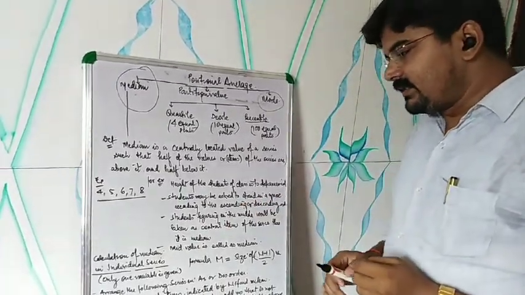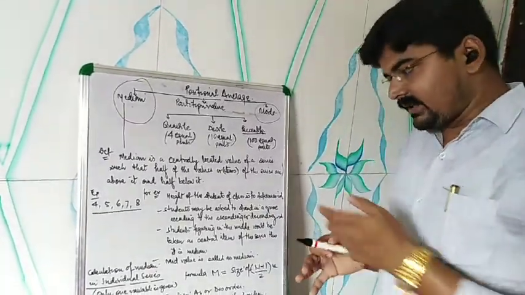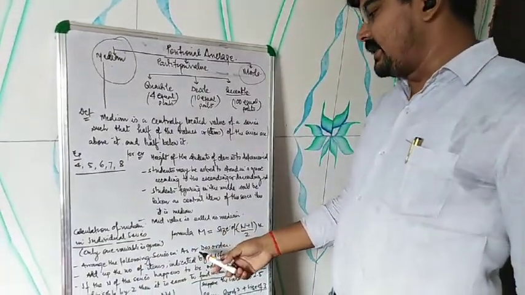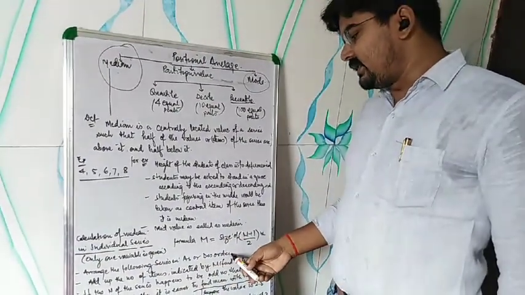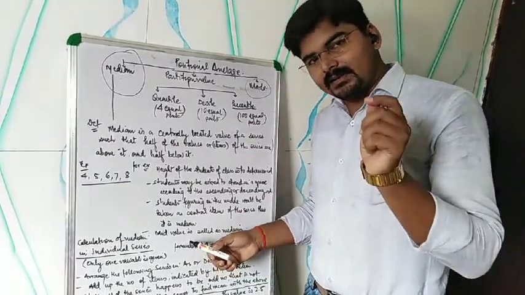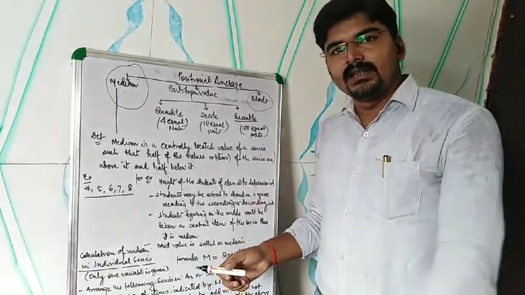So in individual series, how are we going to calculate the median? First of all, we have to arrange the series in ascending or descending order. The first and foremost thing is to arrange the items or values in ascending or descending order.